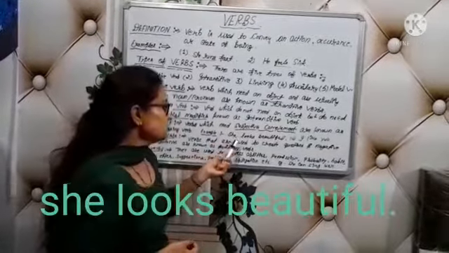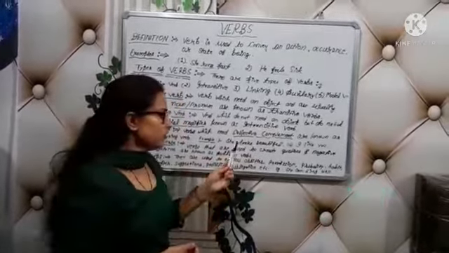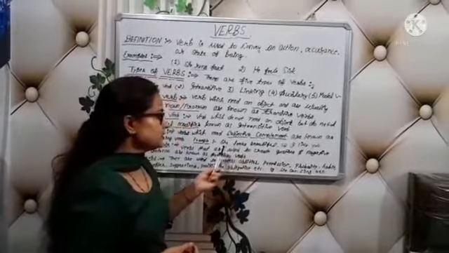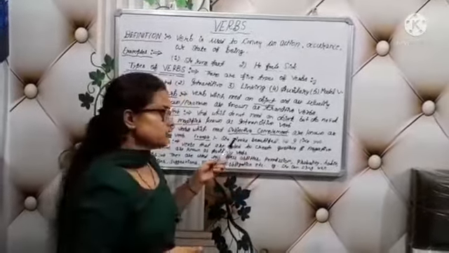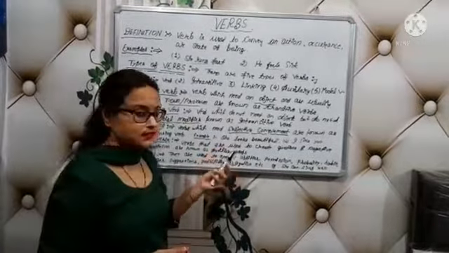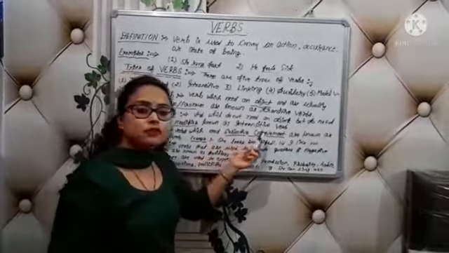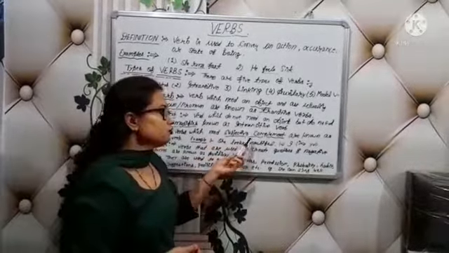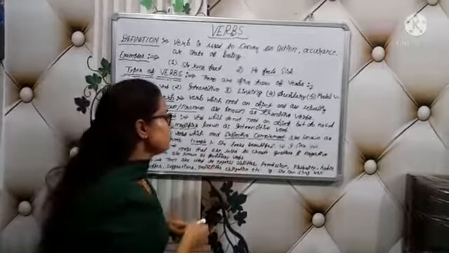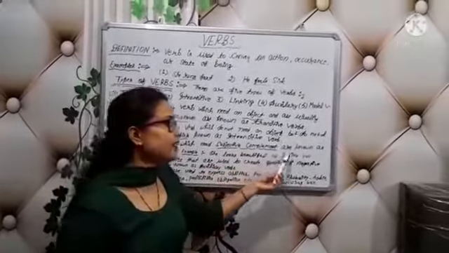For example, she looks beautiful. If I remove beautiful, the sentence is not complete. She looks is not a complete sentence. So it needs a subject complement, and beautiful is the subject complement. Similarly, I like you.